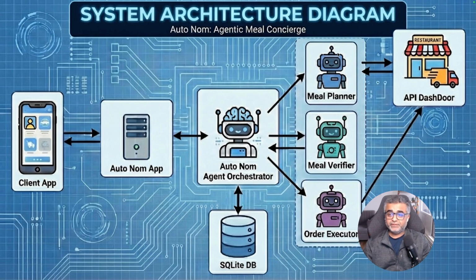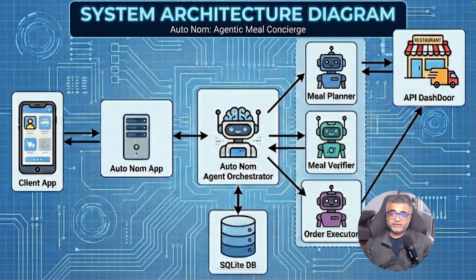So for example, the meal planner sub-agent has a restaurant scout tool that can use the dashdoor API. Dashdoor API is a mock API that I created for the project. So it uses the dashdoor API to query for different restaurants and find the best restaurant or multiple restaurants for us.